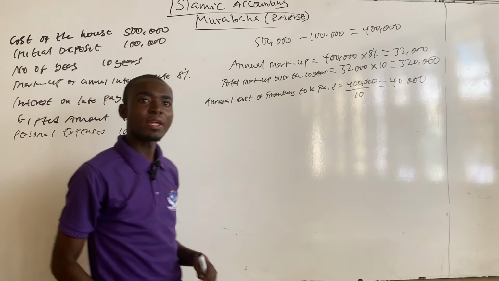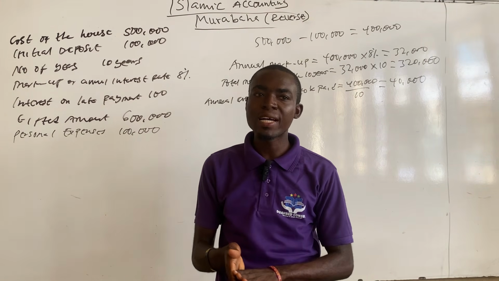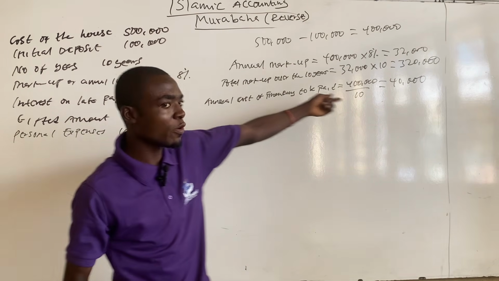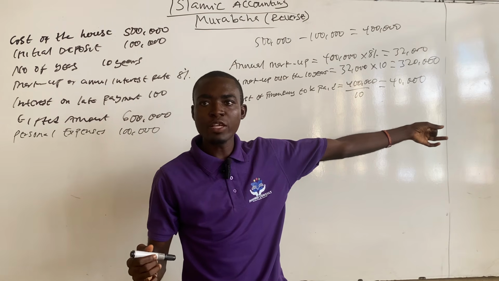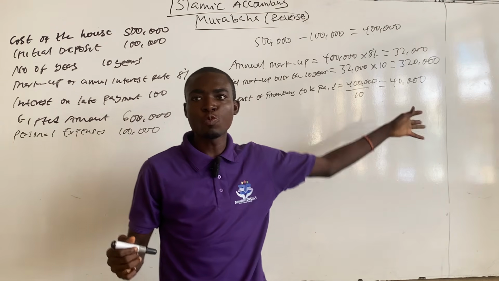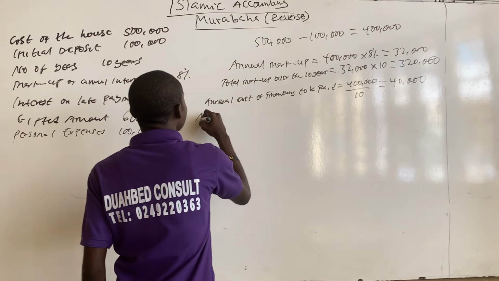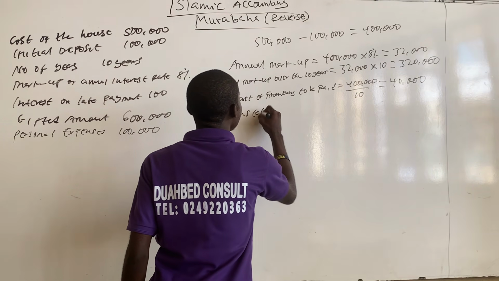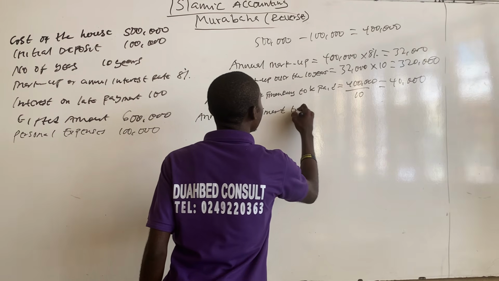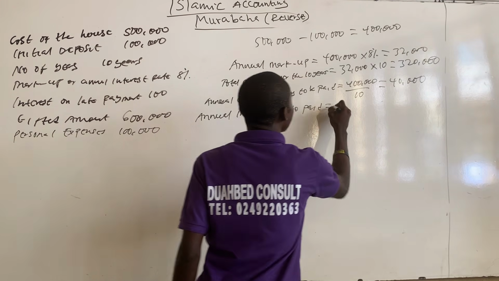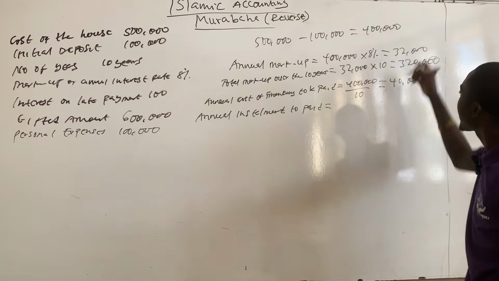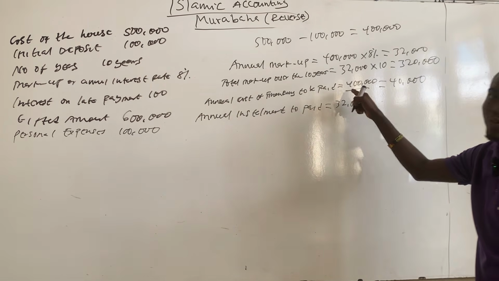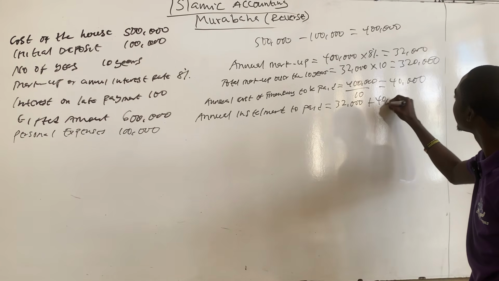If you want to calculate the annual installments that Imam Ghazali will pay, that will be the annual markup plus the annual cost of finance. This will give you the annual installment amount that Imam Ghazali will pay. So annual installments to be paid will be the annual markup, which is 32,000, plus the annual cost of finance to be paid, which is 40,000.